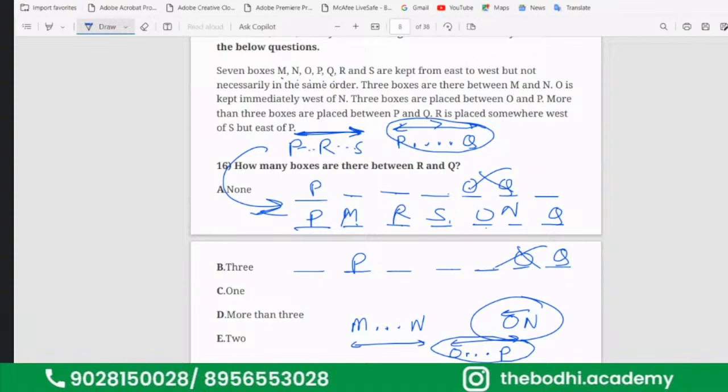This is the way you have to solve the puzzles. Line by line, represent it. If you cannot represent it directly in the diagram, then write it as sub cases in your notebook or in your rough sheet.